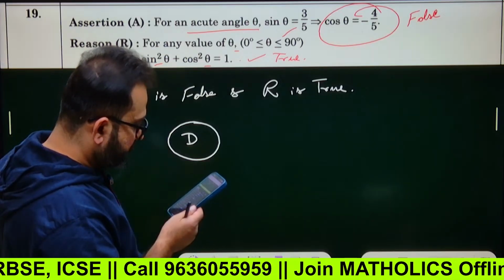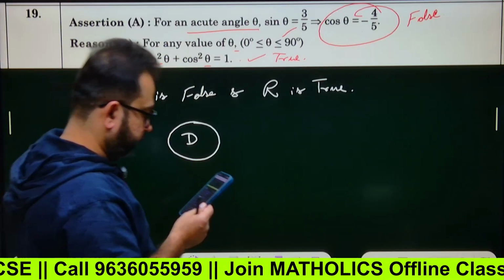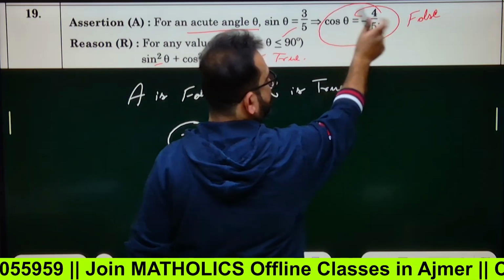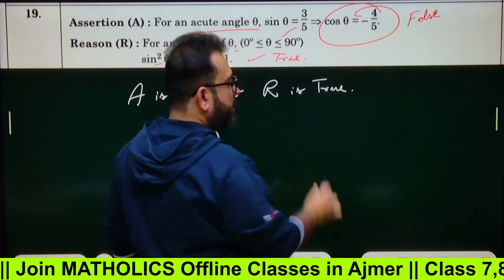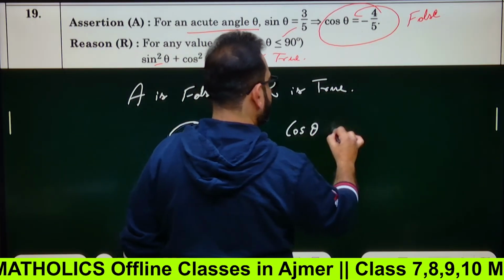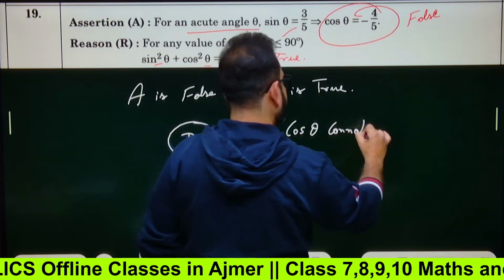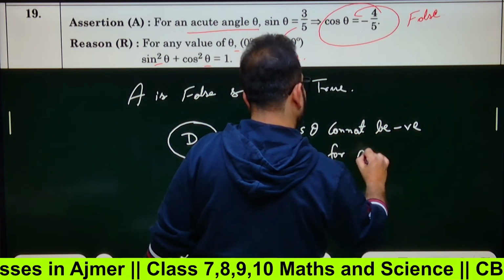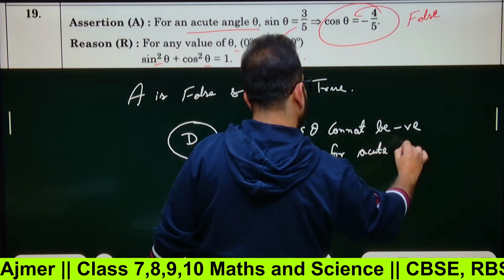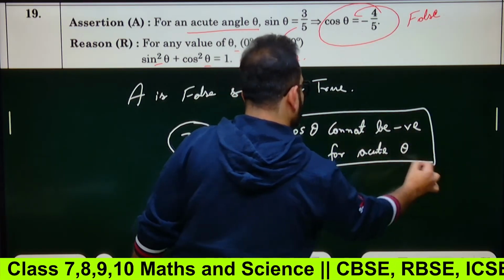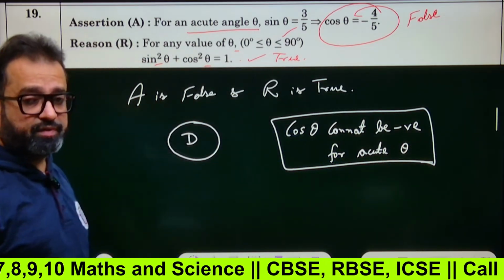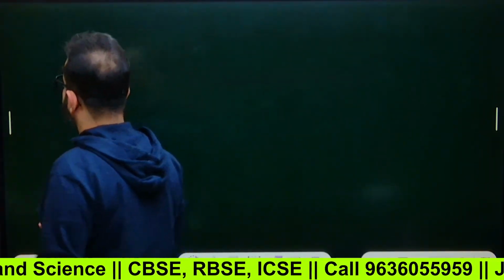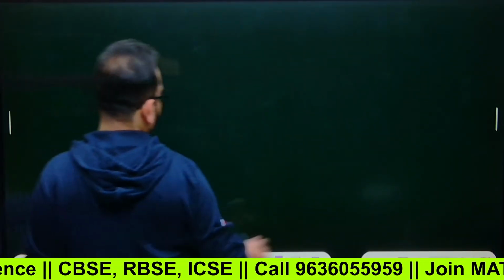No, A is not true, Akash. No, no, no. How could this be correct? Cos theta can be 4 by 5, not minus 4 by 5, right? Cos theta cannot be negative for acute angle theta. Okay. All positive. You only have positive trigonometric ratios in your syllabus. So sorted. Question number 20 in front of you. About to come.